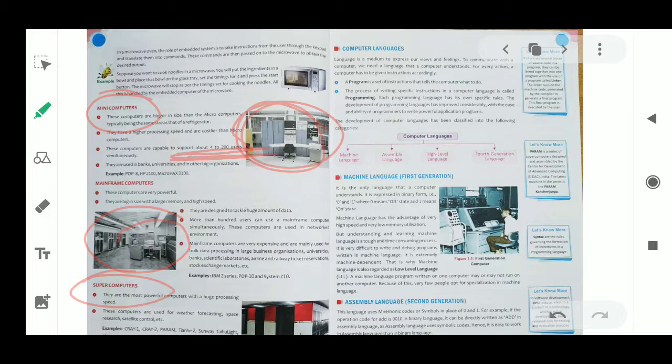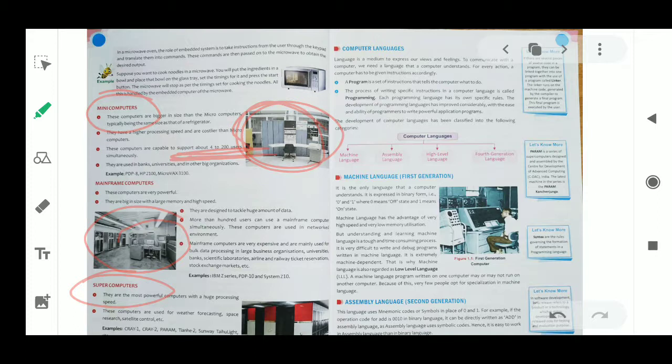So up to here we studied the types of computer. There are 4 types of computer: microcomputer, mini computer, mainframe and supercomputer. Computers are divided into these 4 parts according to their size, speed, storage capacity and cost. Based on this we divide computers.